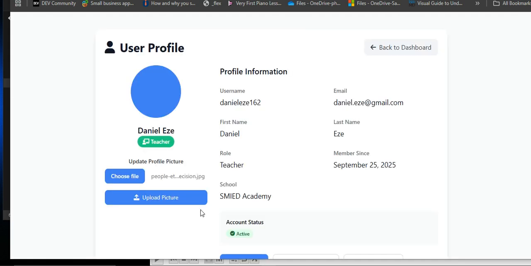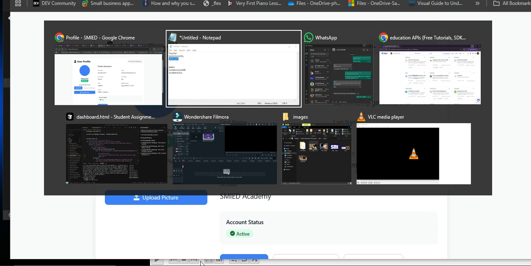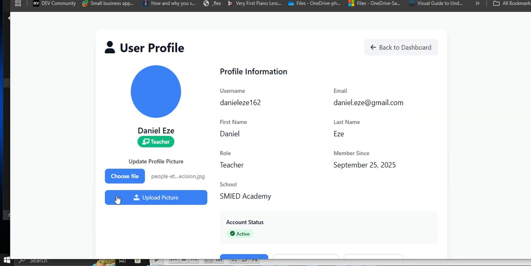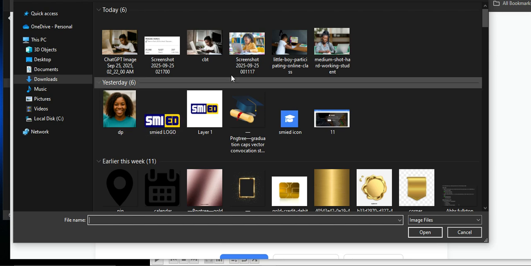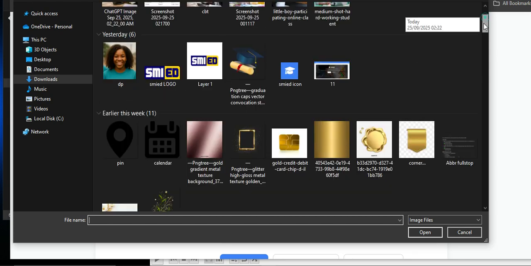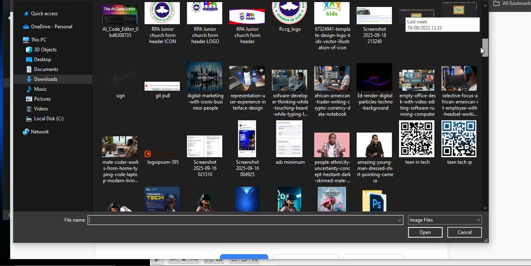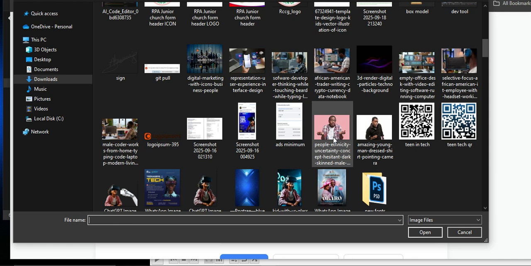So what I'm going to do is this. I can do two things. I can go and reduce that picture. So let's go and choose the picture. Let me go and reduce this picture. Of course, this is not meant for everybody.